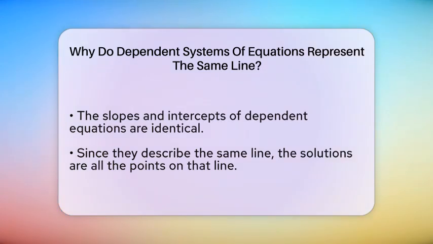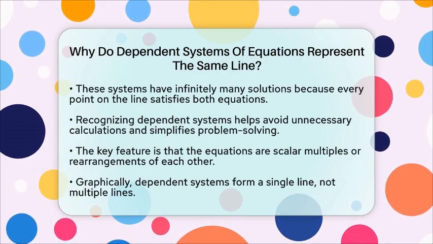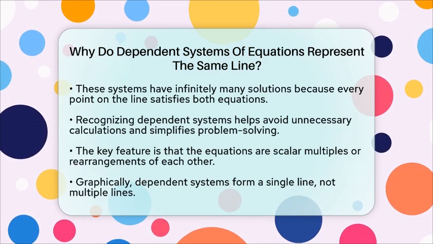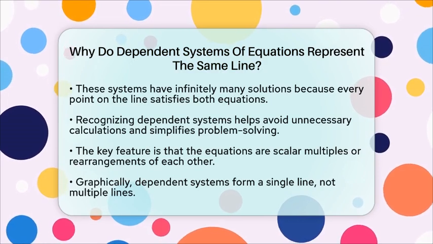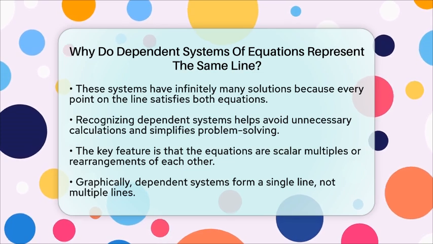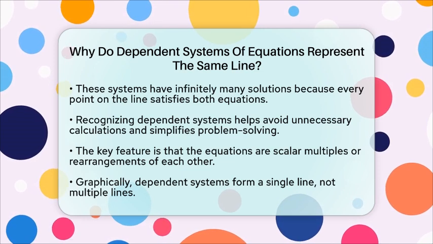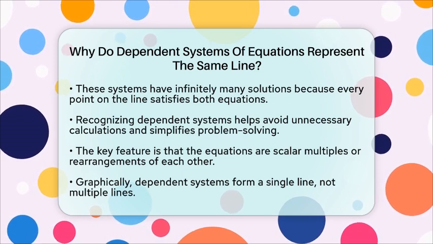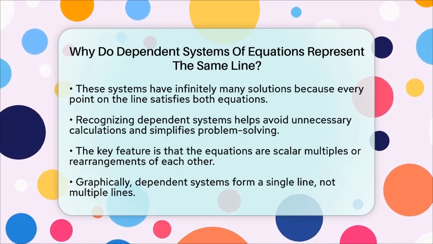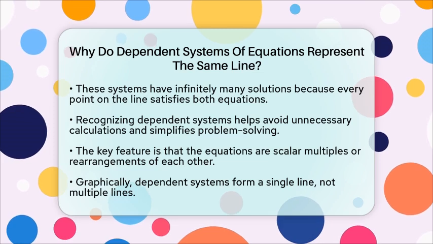Recognizing this helps you understand that the system isn't giving you two different lines, but just one line described in two ways. In summary, dependent systems of equations are made up of equations that are scalar multiples or rearrangements of each other. Graphically, they form the same line because they describe the same set of points. The solutions to these systems are all the points on that line, making the system have infinitely many solutions. Knowing this helps you quickly identify when equations are dependent and avoid unnecessary calculations.